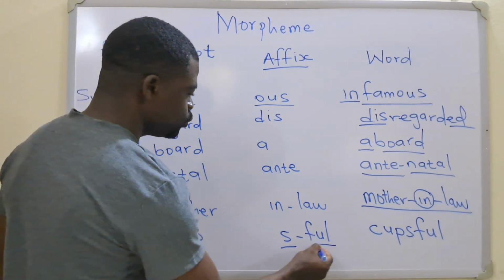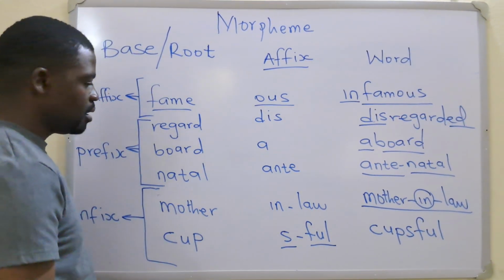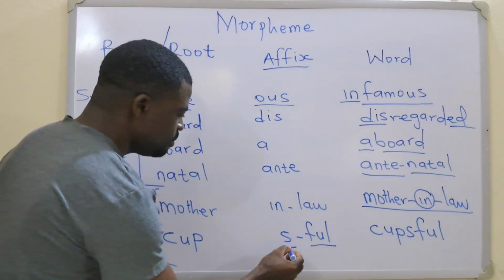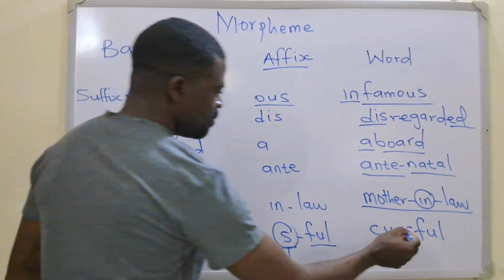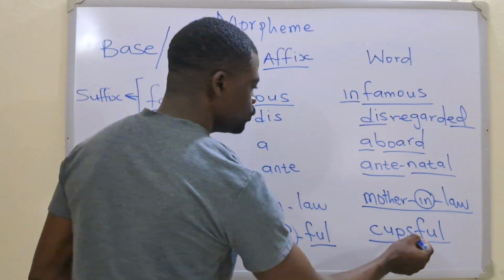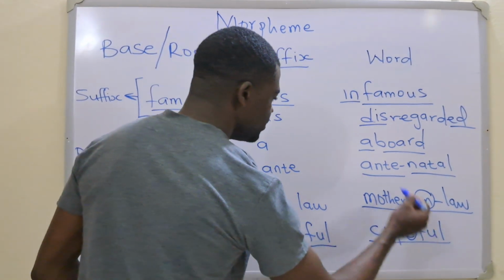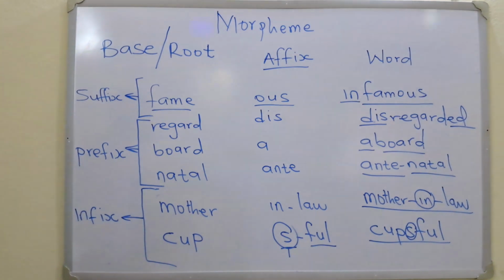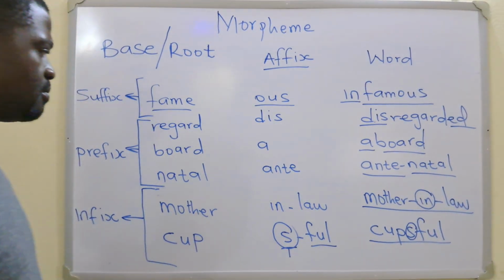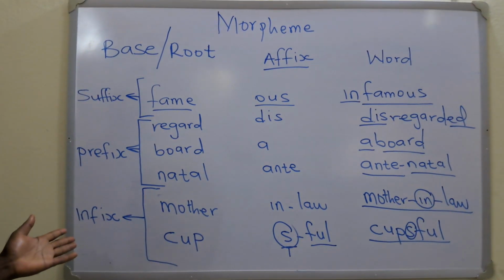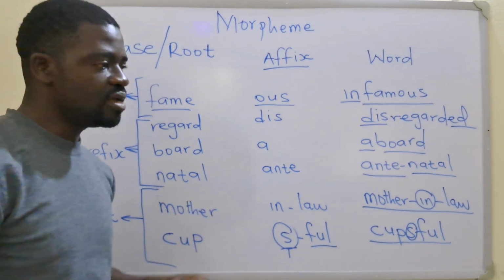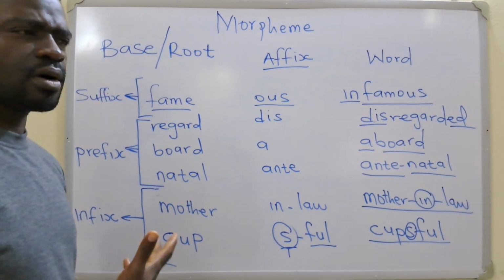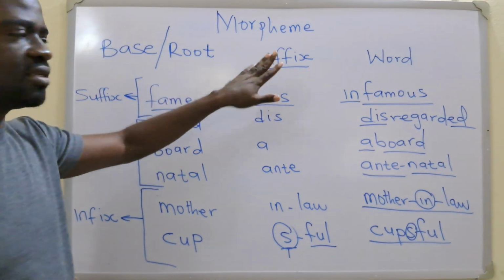And you have full, it's another bound morpheme. But we have this bound morpheme in the middle. So this one is the infix. We have cups full here. So the infix is the S because it is in the middle. There are also circumfix. This is circumfix, but you don't have so many words with that kind of affix.